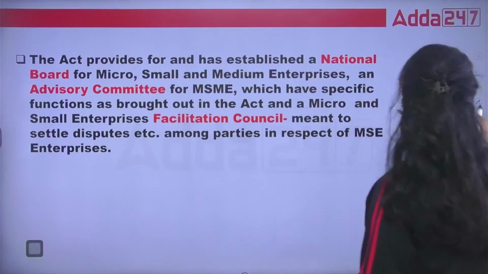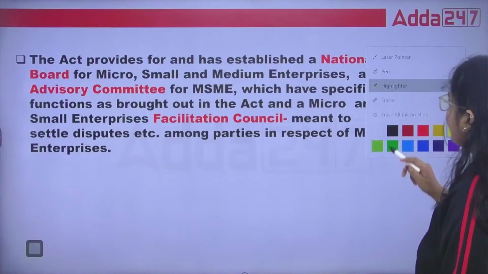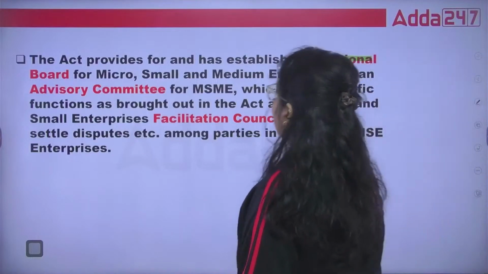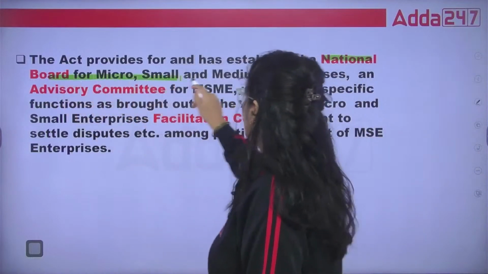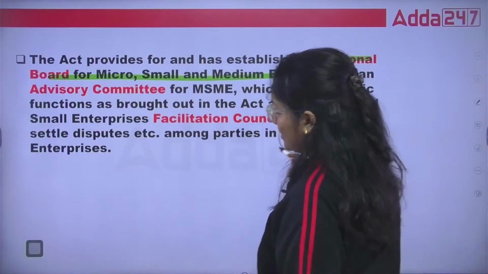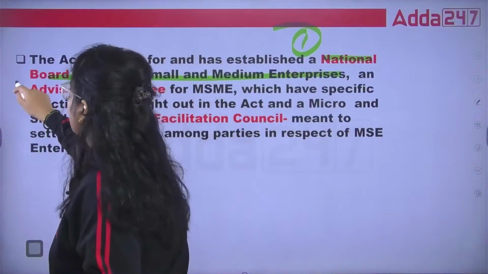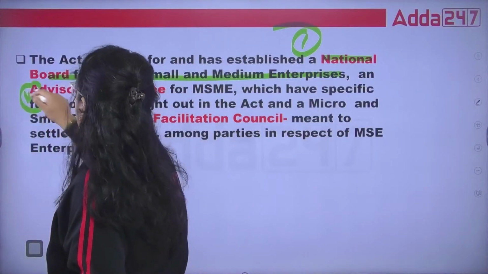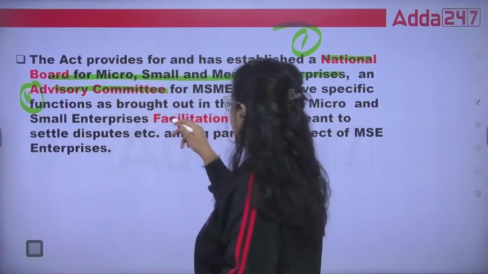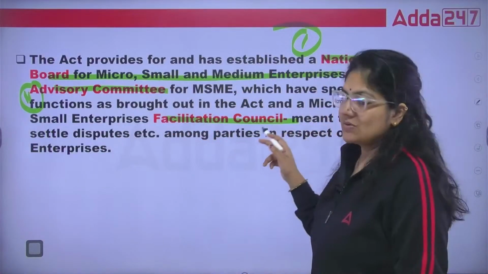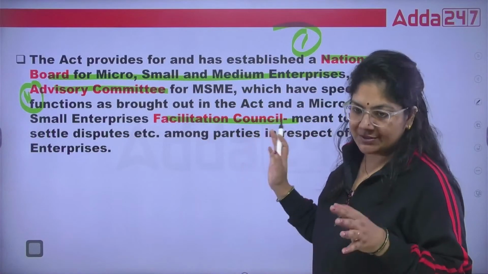The next one, the Act provides for and has established a national board. So what do we have to study in this Act? We have to study the National Board for Micro, Small, Medium Enterprise. Then the second one is the committee. This work is basically administrative work, and we have a facilitation council to solve disputes.